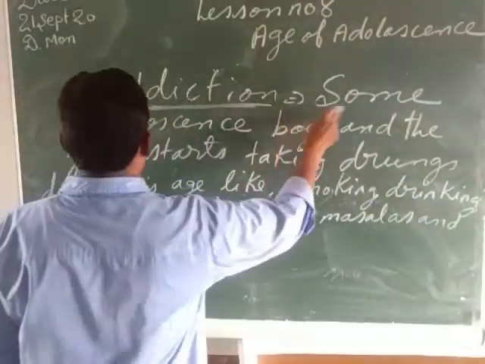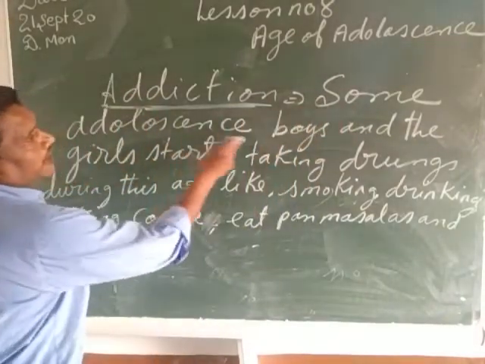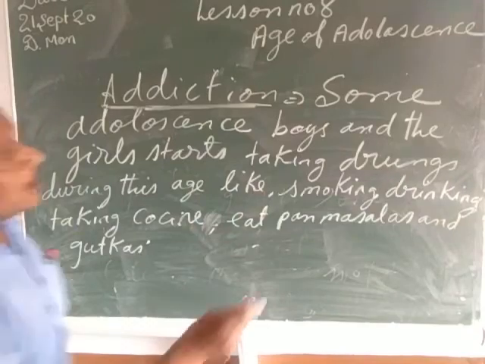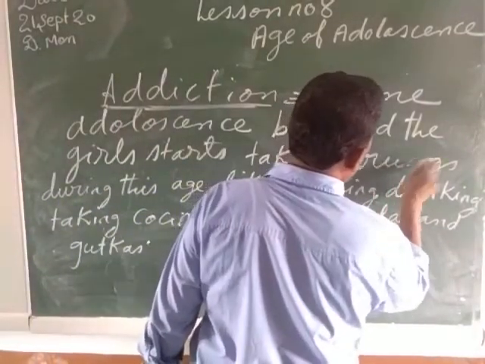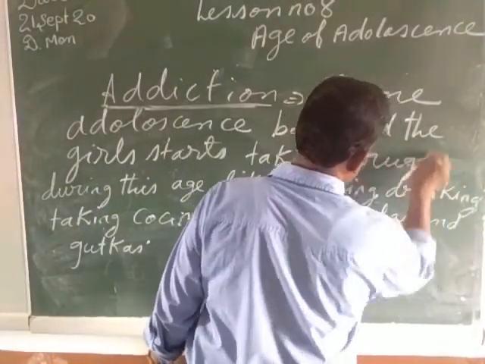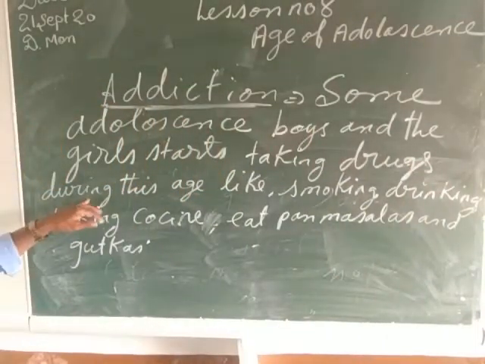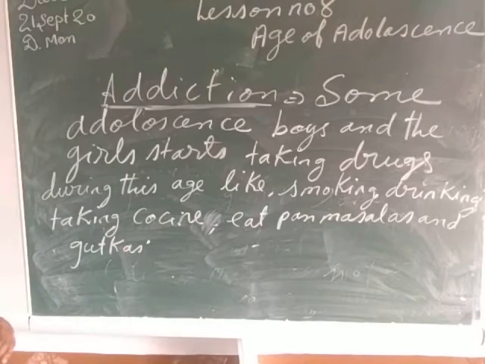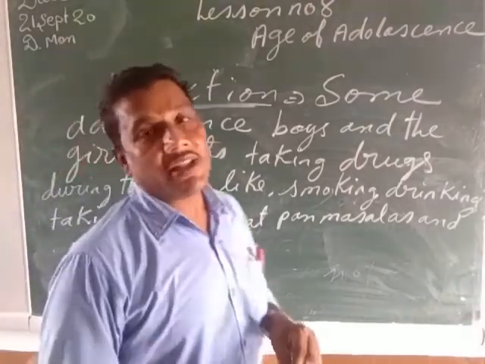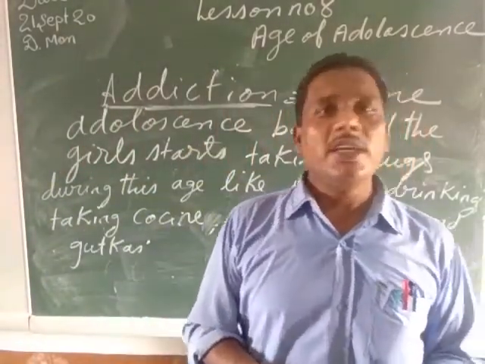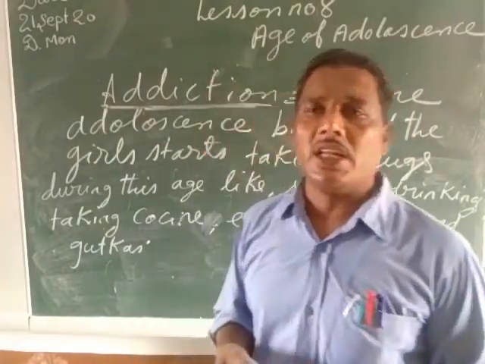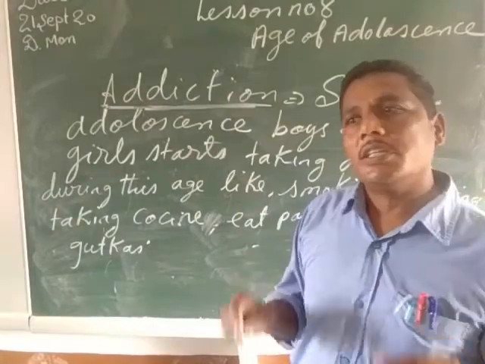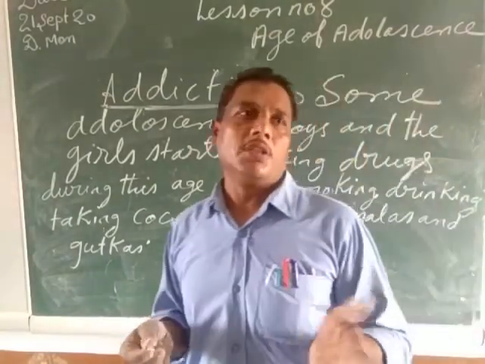Some adolescents, boys and girls, start taking drugs during this age, like smoking, drinking, taking cocaine, eating pan masalas and gutkhas as their habit. And when their habit becomes permanent and they cannot live without these materials, that condition is called addiction. So my children, the teenage boys and girls, or those who are passing into the age of adolescence,